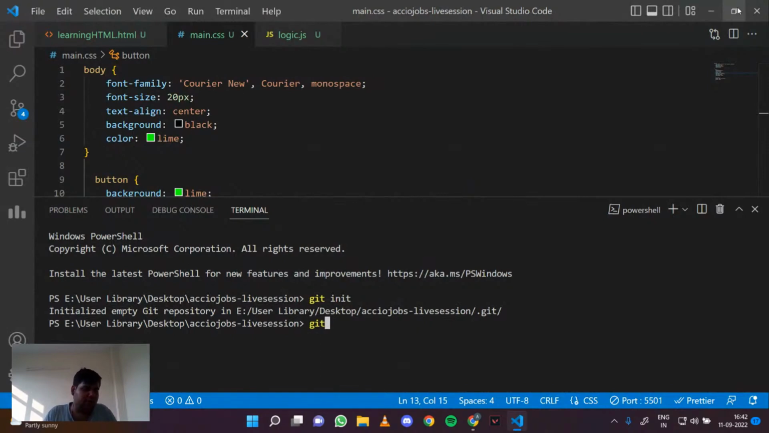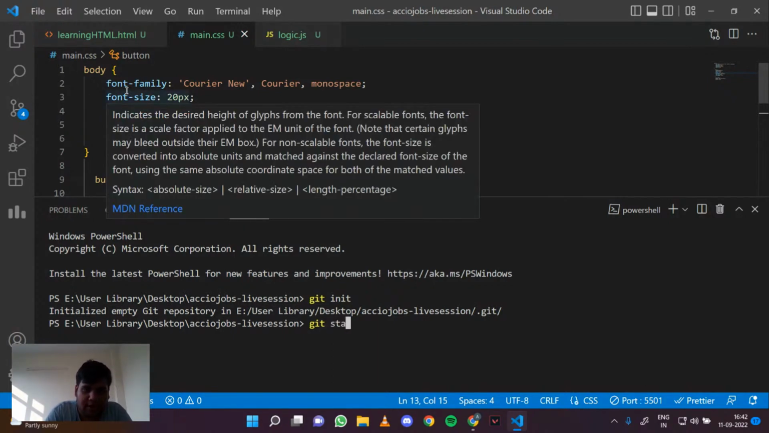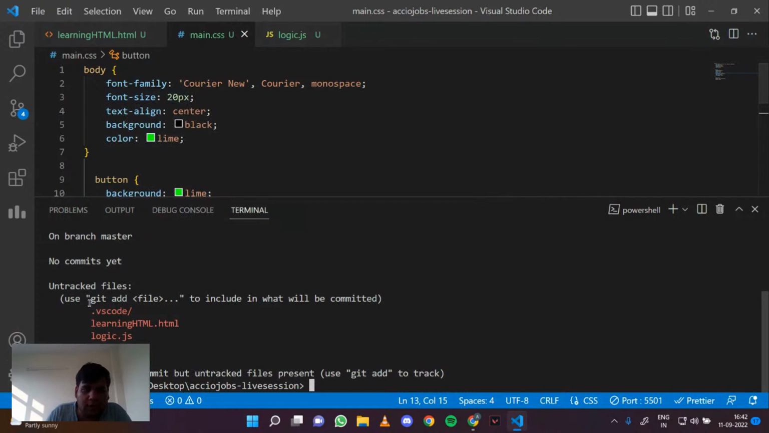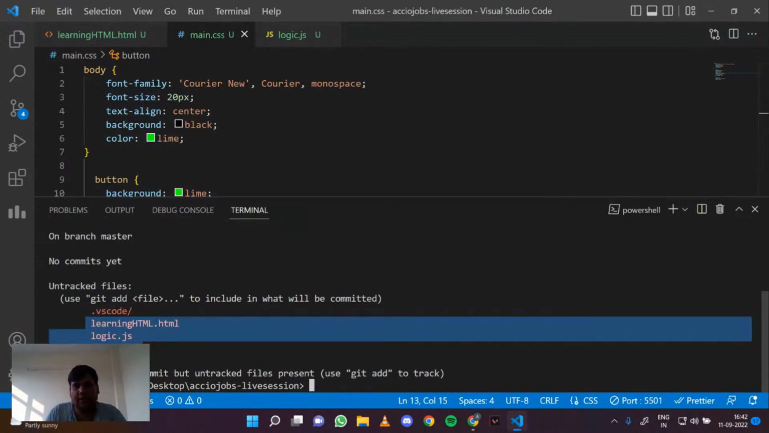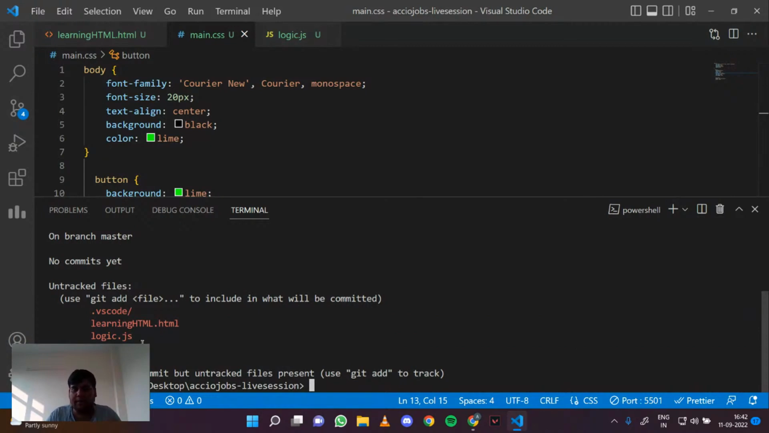So now what I need to do is add this to my repository, or commit it to my repository, right? For that I will do git status. This shows me all the files in my folder which are not yet committed, right? So first I need to add this. For that I do git add learning or logic .js, right?